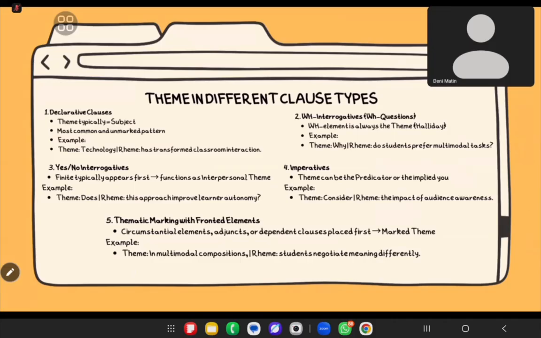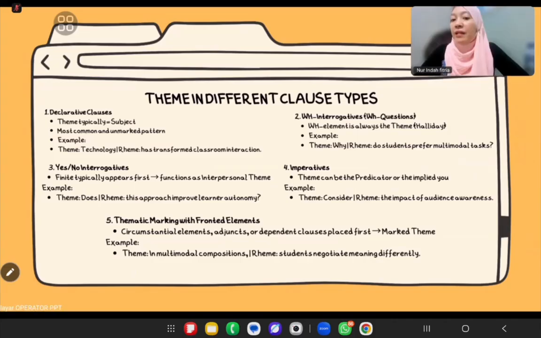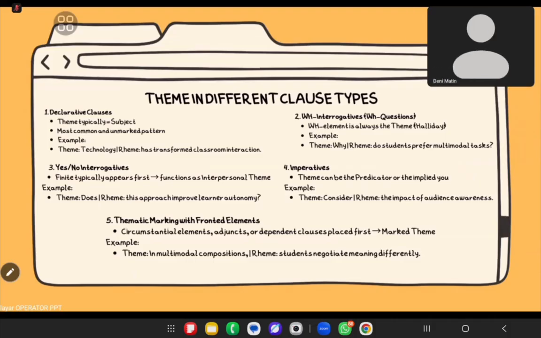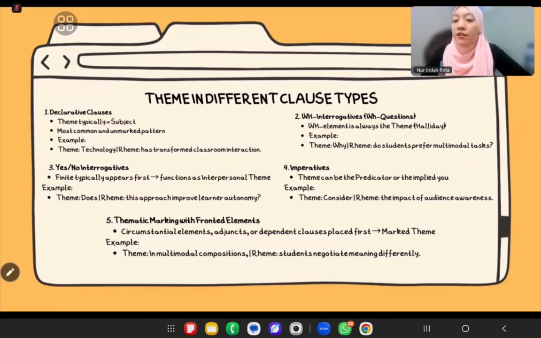Then we have imperatives. In commands, the theme can be the predicator or the implied subject "you." Let's take a look at the example here: consider the impact of audience awareness. The theme here is "consider," because that's what the speaker places first to direct the action.